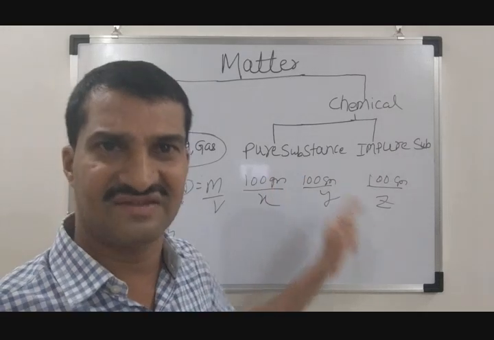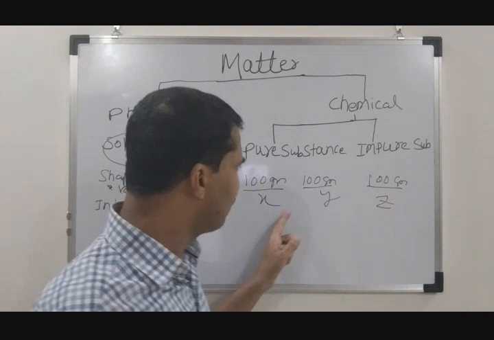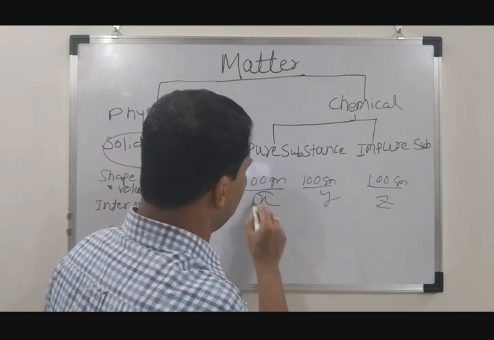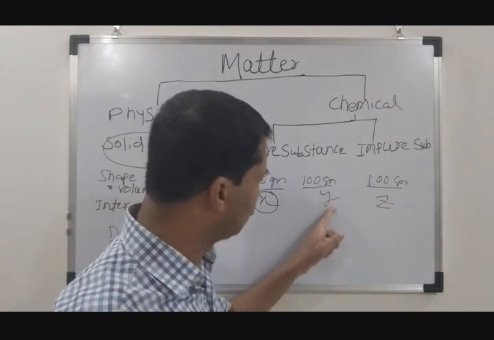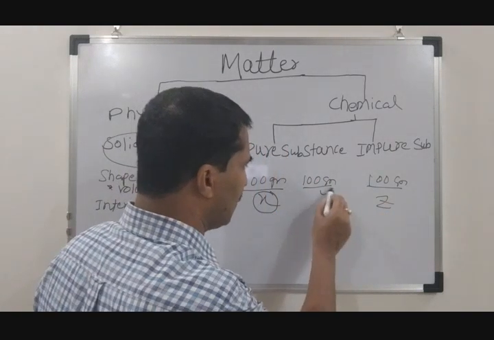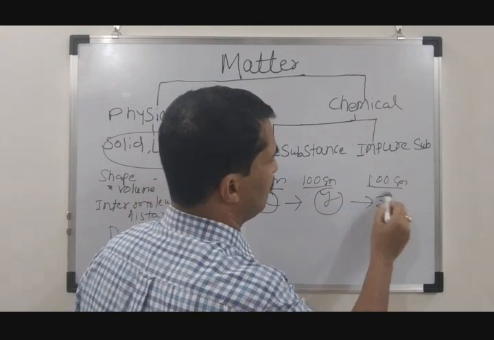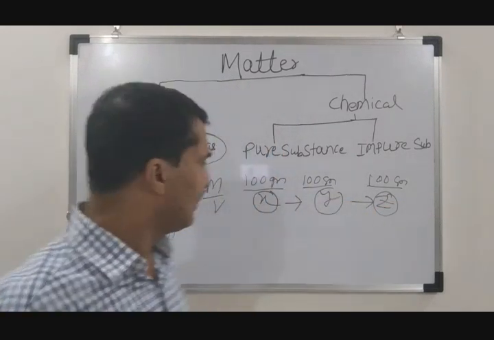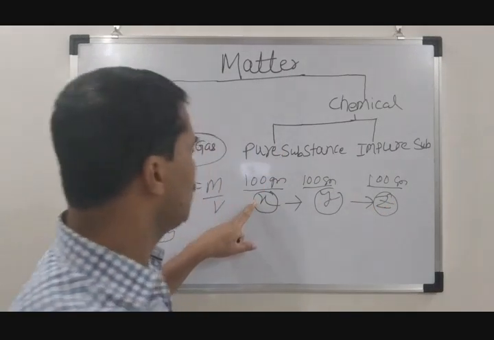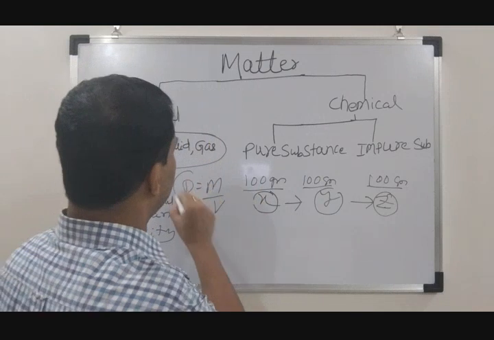Because the mass remains the same in all cases of solid, liquid and gas, if I measure the volume, definitely this volume is much less in comparison to this volume and this volume. And this volume will be more than this volume, and this volume is more than this volume. That means when the volume is less, the denominator is less, the density is high.